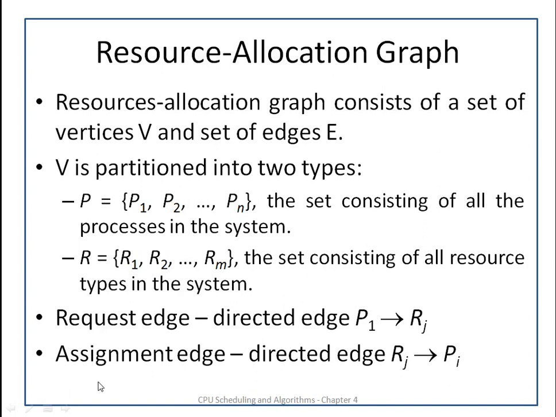There are two types of edges, request edge and assignment edge. The directed edge from Pi to Rj is the request edge, meaning that process Pi is requesting the resource Rj. And the directed edge from Rj to Pi means that the resource Rj is assigned to the process Pi.